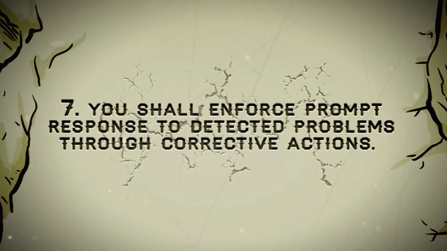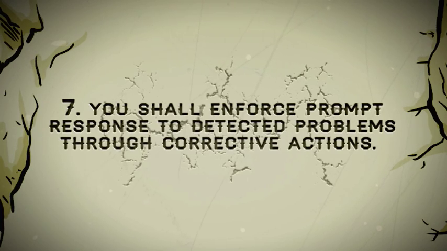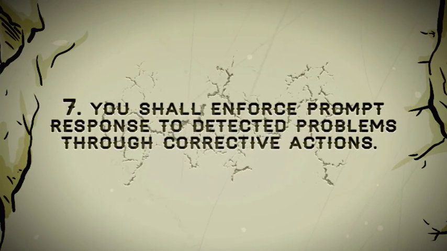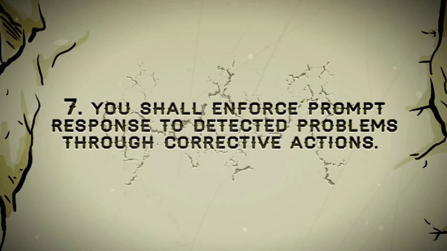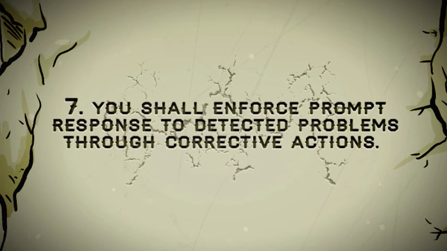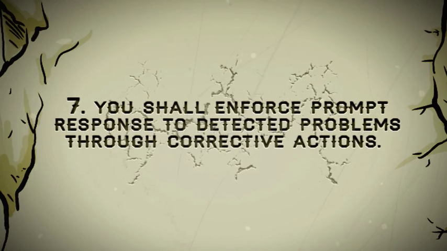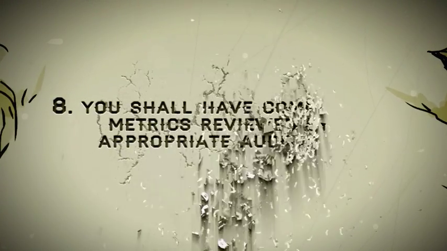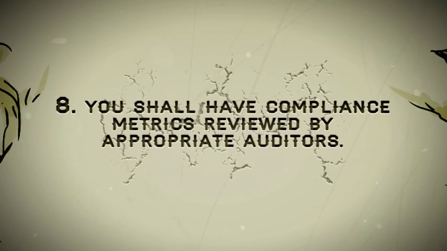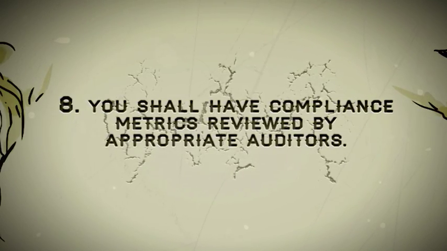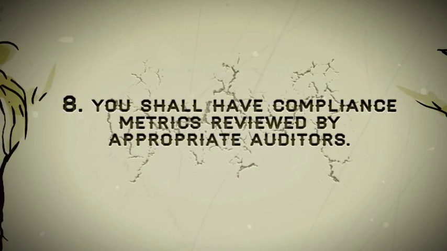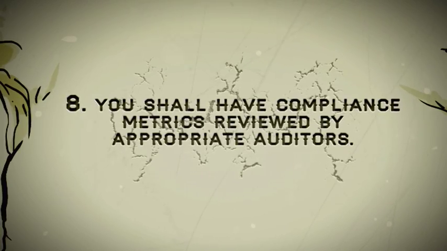Organizations must adequately screen employees and business partners before initiating a relationship to ensure that they have not been excluded by the OIG, and must enforce quick corrective action against violators of compliance rules. You shall have compliance metrics reviewed by appropriate auditors. A process for investigating reports of suspected non-compliance must be adequately laid out.